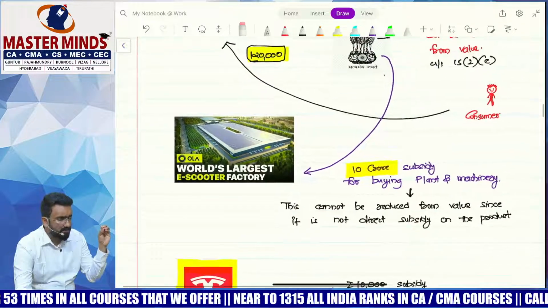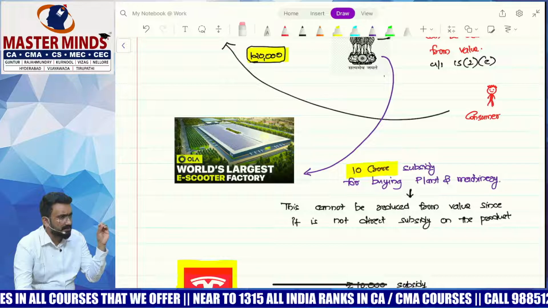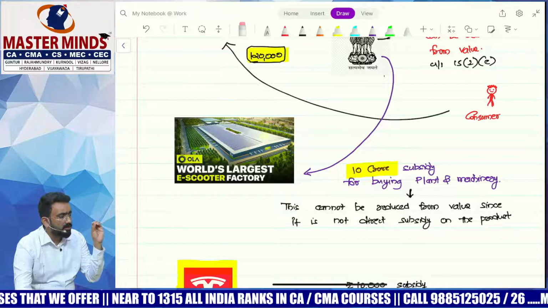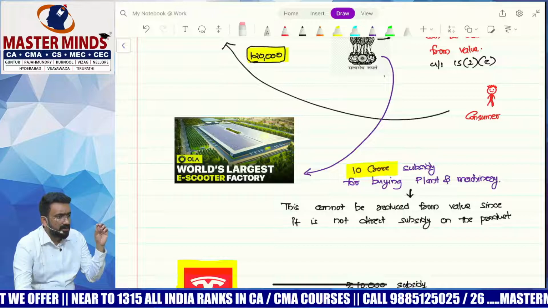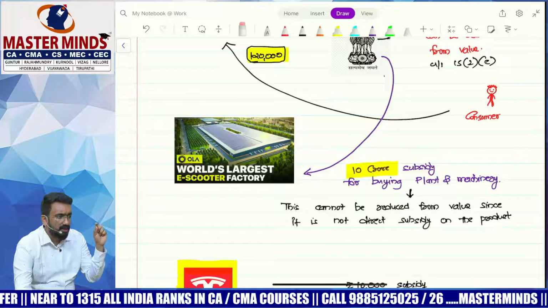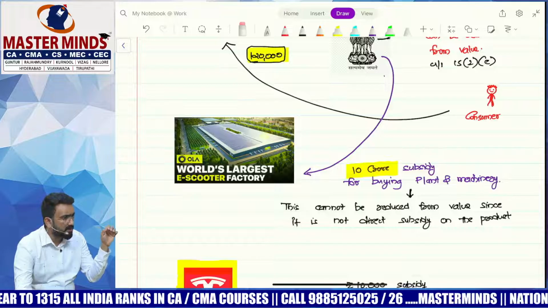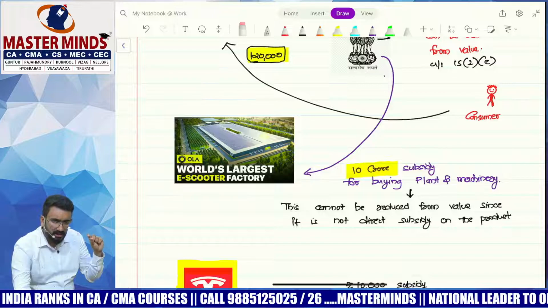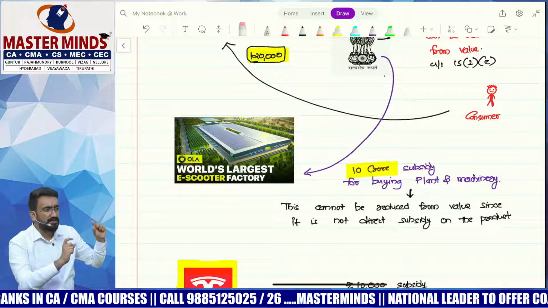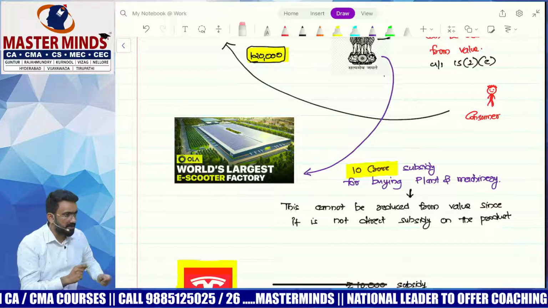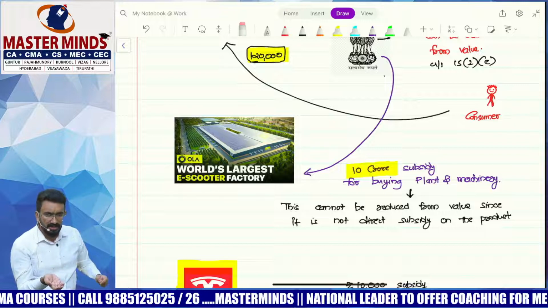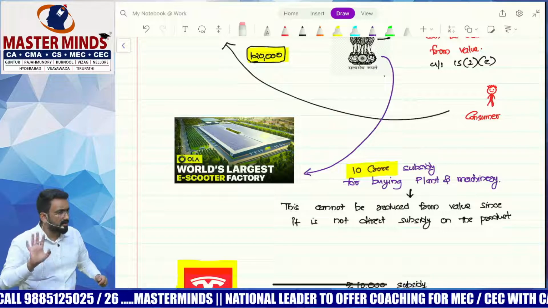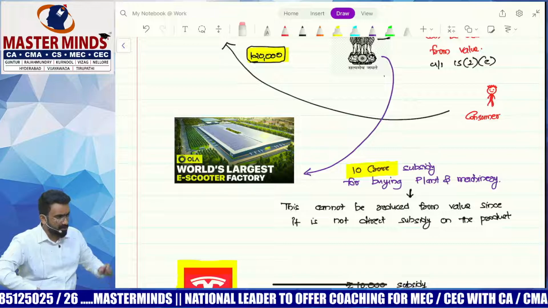Assume that the Tamil Nadu government decided to give 10 crore rupees as subsidy to Ola Electric for setting up this factory. Ola Electric is doing 100 crore turnover in a month. Can they net off this 10 crore and say that their value is 90? No, this is not a subsidy on the sale. It's not a direct subsidy. A direct subsidy is a subsidy directly linked to the price. This subsidy is an indirect subsidy, which has no connection with the price. So any lump sum subsidy not connected to the sale will not be reduced from the value. Subsidy should be on the sale.